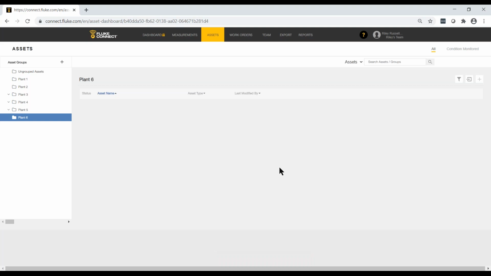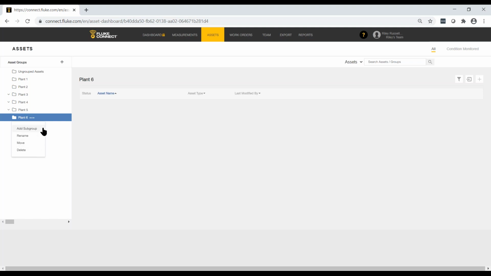Because this is a web application, we need to give it a few seconds to refresh. So it did that automatically, and now you can see we've got a new asset group called Plant 6 created. Remember, in order to create an asset subgroup, I need to select the asset group where I want to put that new subgroup, and then I need to click on the 3 little dots next to the name of the asset group. So I left mouse click, single click on those 3 dots, and then I get this pop-up.